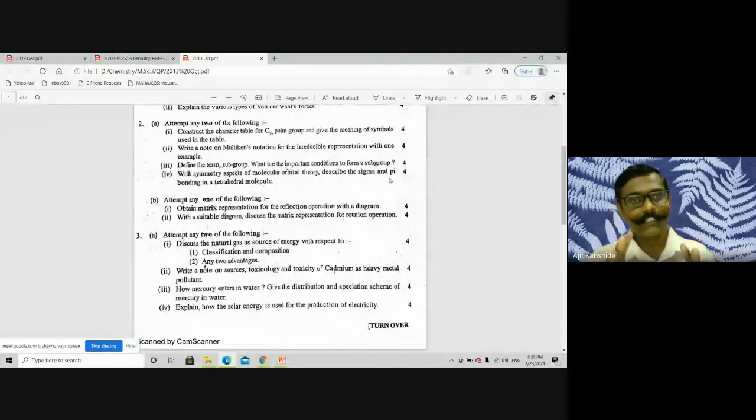So the sigma bonding concept is clear. Similarly for pi bonding, but the vectors considered are different. That is the additional thing. That's pi bonding. Now any one question you have to answer.